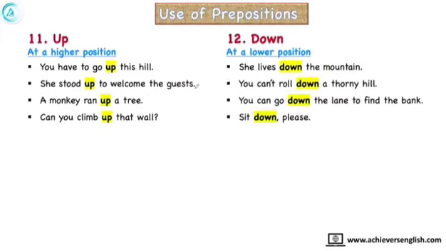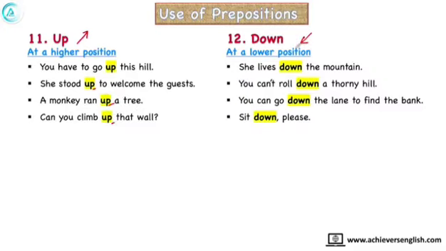Next comes up and down, and I'm showing you this simultaneously because they are opposite of each other. Up is this direction and down is the opposite of up. You have to go up the hill. She stood up to welcome the guest. We use up for standing up also. A monkey ran up a tree. Can you climb up that wall?